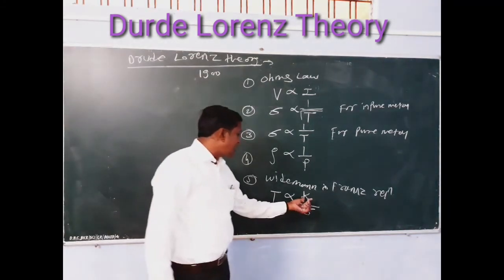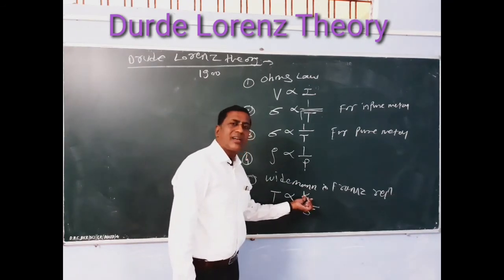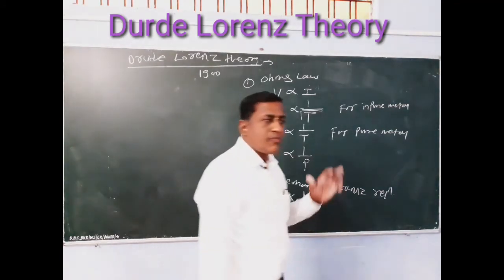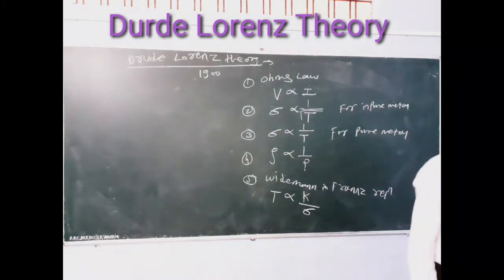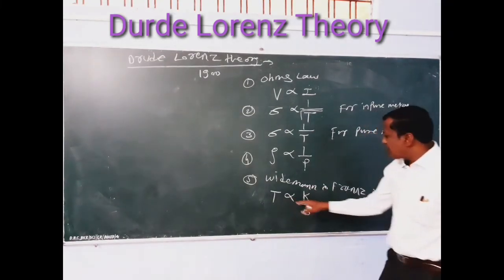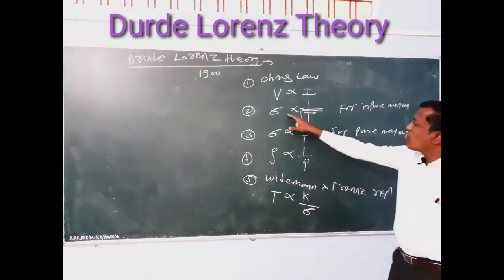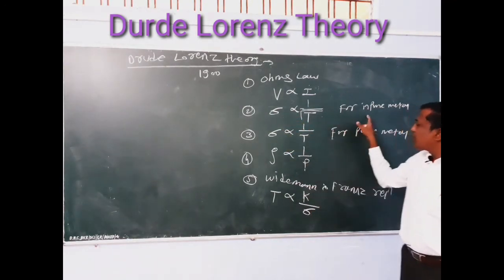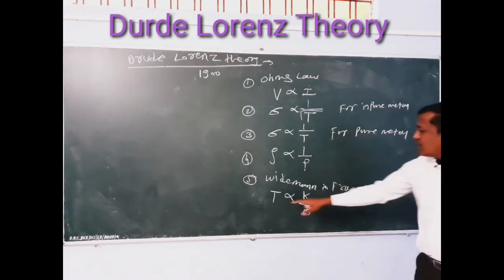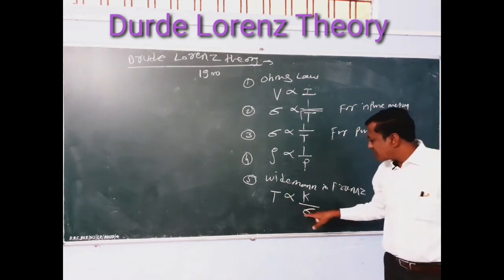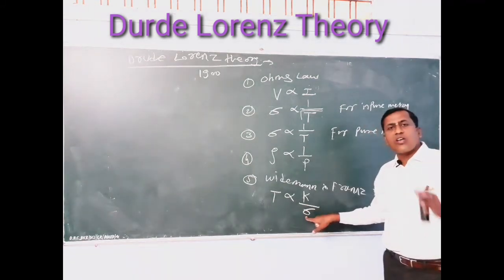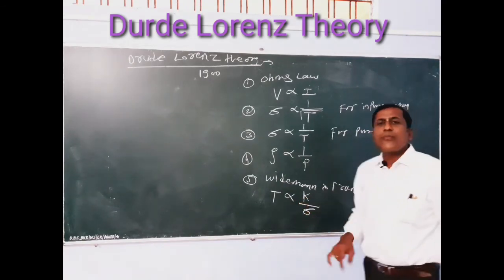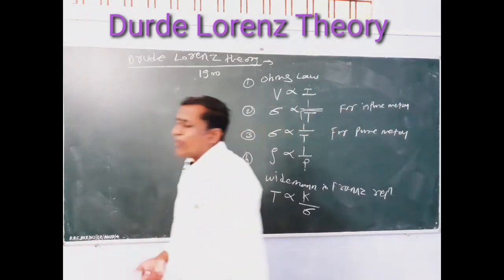K is the constant, and that constant is called thermal conductivity, and T is the absolute temperature. From point number 5 we have to say that absolute temperature is related to the thermal conductivity. Here we have to learn that thermal conductivity is for pure metal and for impure metal, and absolute temperature is directly proportional to K. K is the thermal conductivity of the material.